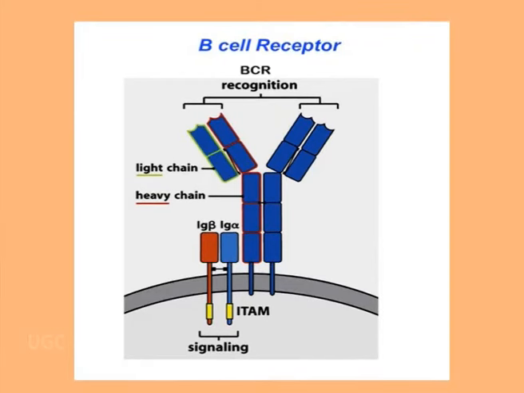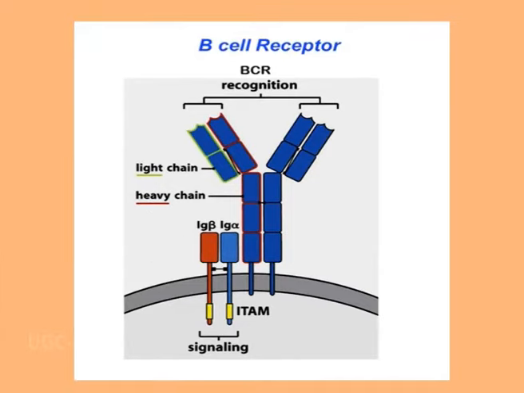If we look into the structure of the B cell receptor, we will see the carboxy terminal end is embedded in the membrane of the B cell surface, with a transmembrane domain spanning the membrane and a short cytoplasmic tail. The cytoplasmic tail is too short to transduce any signal. So, there is another heterodimer called Ig alpha and Ig beta, which has a long cytoplasmic tail. The membrane-bound immunoglobulin molecule needs the help of this heterodimer to transduce any signal into the B cell.